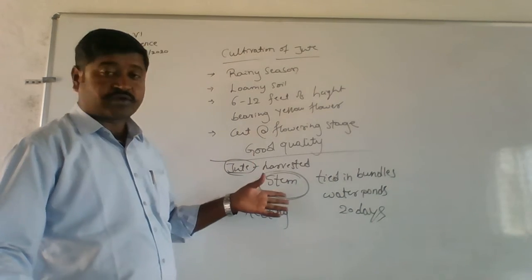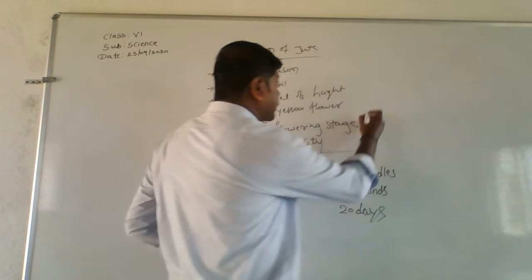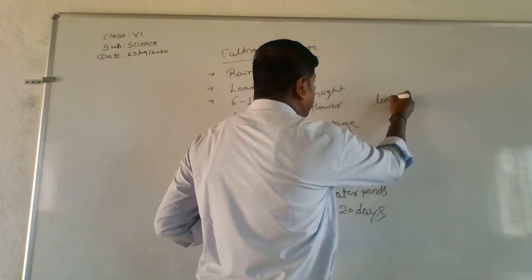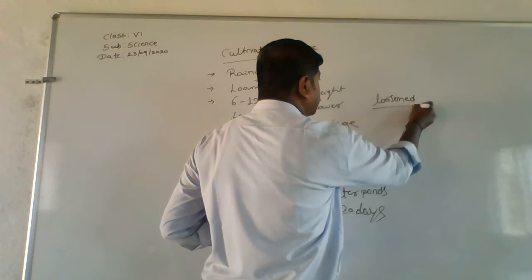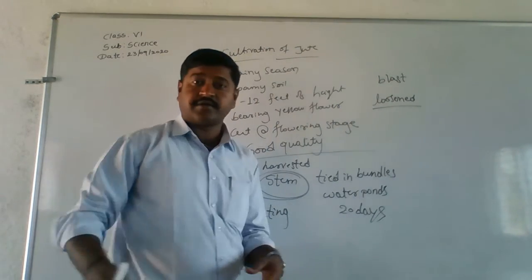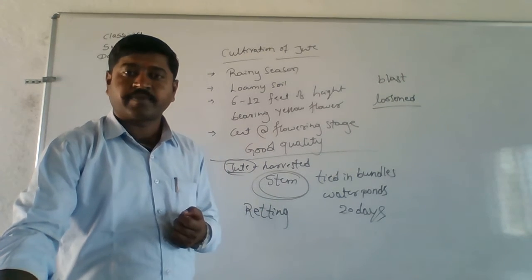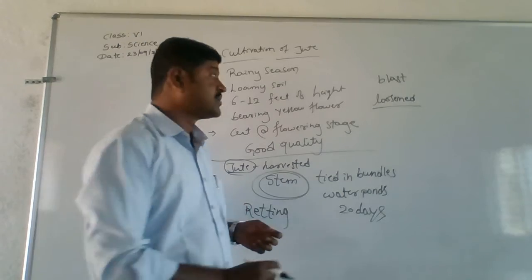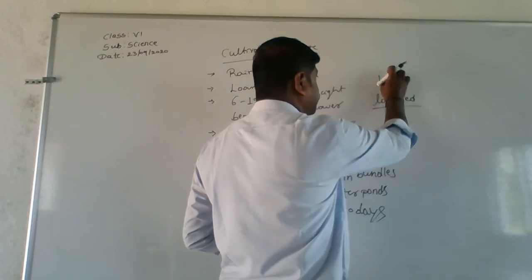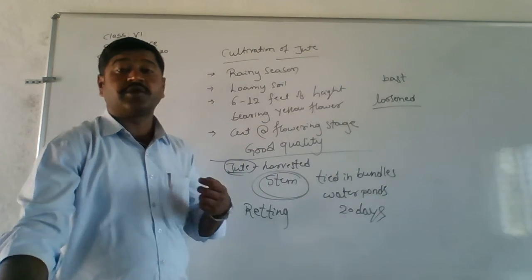What's happening during those 20 days is the bast and the inner part of the fiber is getting loosened.